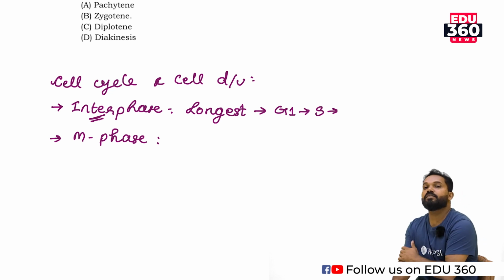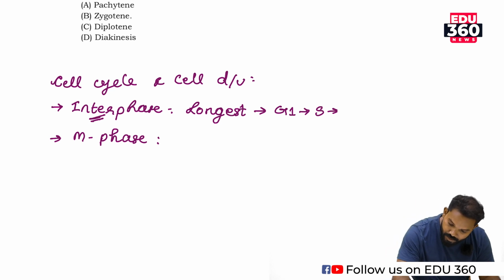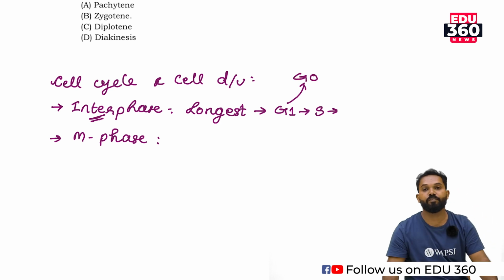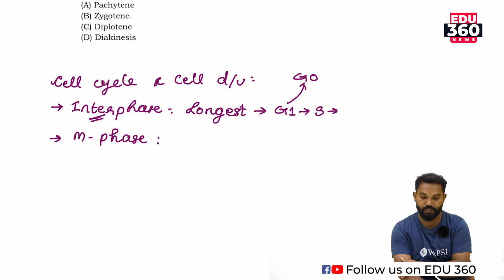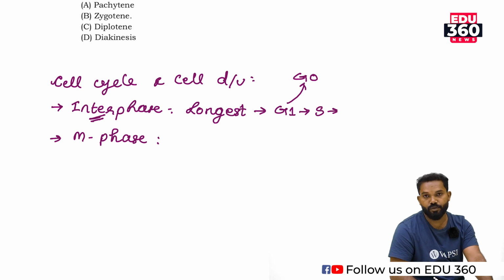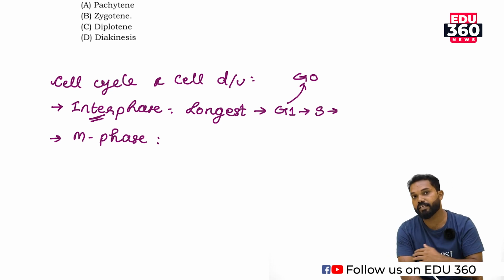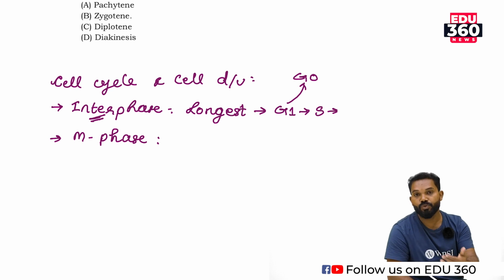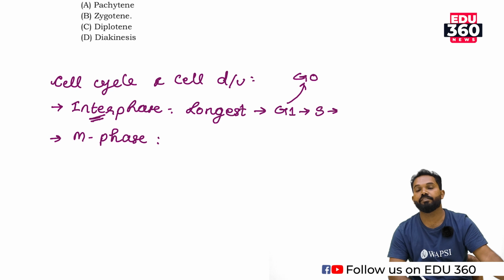Some cells, permanently or temporarily, lose the capacity to divide and enter another stage from the G1 stage, which is known as G0, or the quiescent stage. Not all cells, only some cells, enter G0. After some time they may regain the capacity for division, and then they enter G1, go through S and G2, and complete the cell cycle.